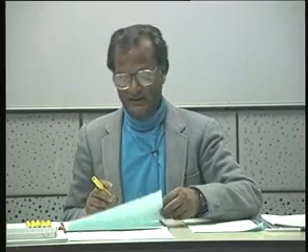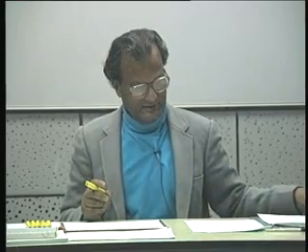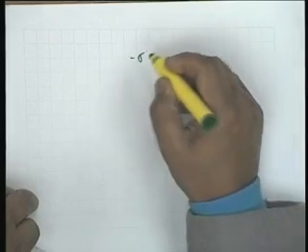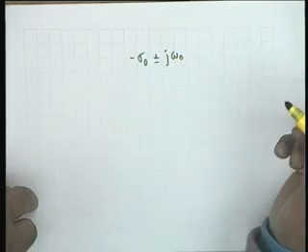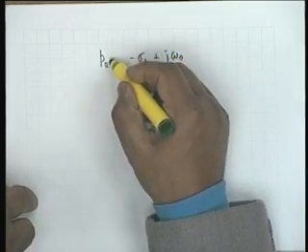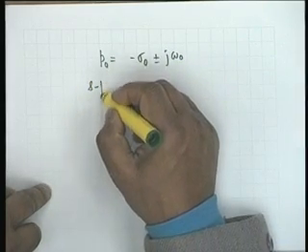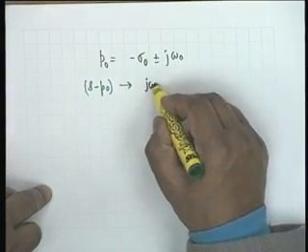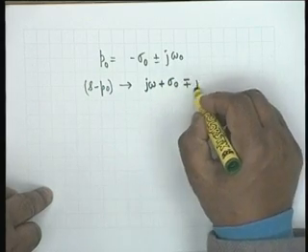Anyway, let us look at one particular complex pole and see what happens. Let us look at a pole due to, let us say, minus sigma 0 plus minus j omega 0. Let us say there is a pole P0 which is this, and therefore the term s minus P0, with s equal to j omega, becomes j omega plus sigma 0 minus plus j omega 0.